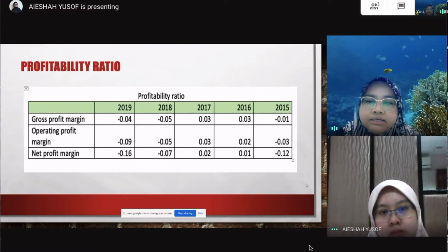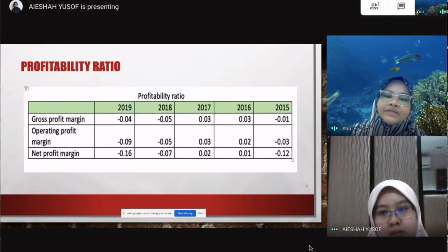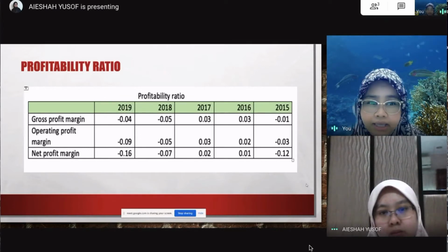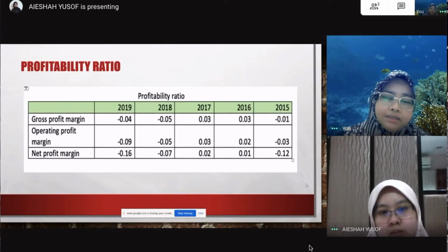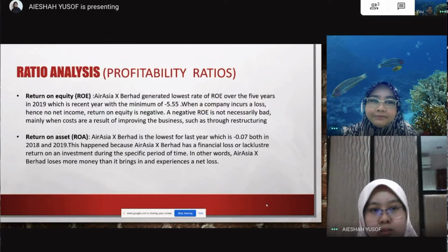And the net profit margin also shows a decline from 0.02 in 2017 to negative 0.09 in the year 2019. So it shows the increased amount of expense and also the finance cost. This decreasing trend also explains the weakness of AirAsia X Berhad in translating more of its sales into a profit. Okay, next, which is the profitability ratio.